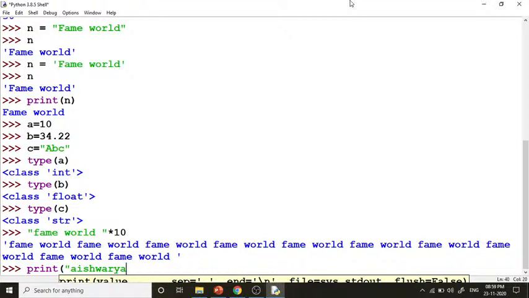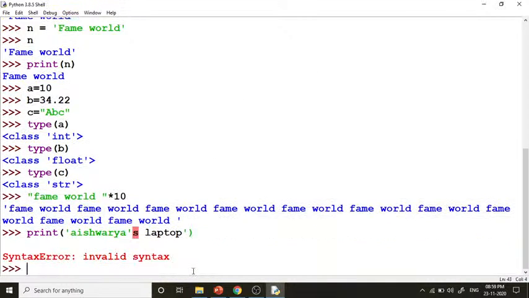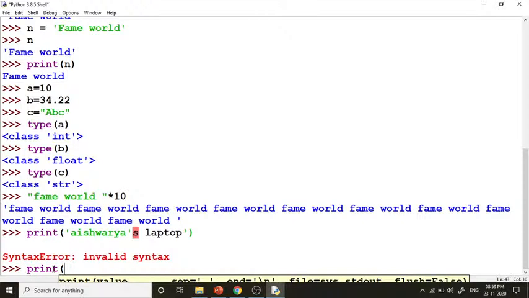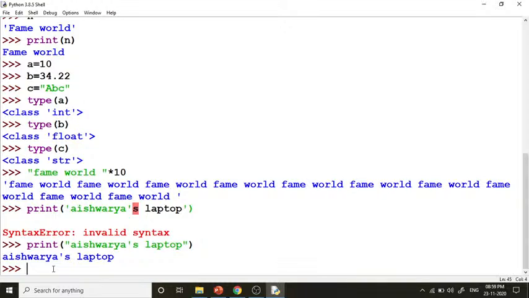Now I'm taking Aishwarya, and suppose I'm writing it in single quotes, and I want to write Aishwarya's laptop. First of all, notice the color has changed here, and I'm pressing enter. You will see the error because we have used single quotes two times, for the string and also for the apostrophe. So here I am again using this. For this we have these two different things, so we can just write Aishwarya's laptop in this way. Here you can see it's printing properly now.